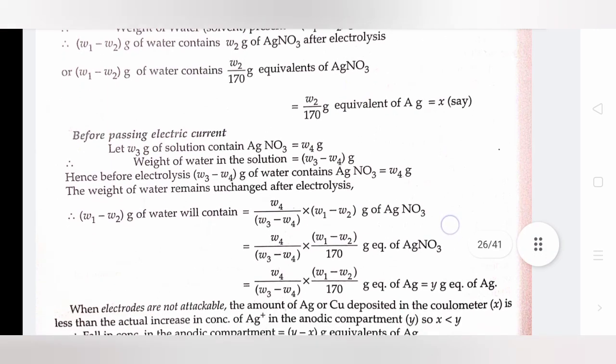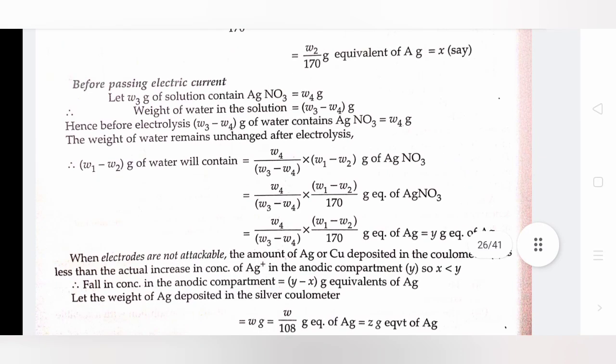Say, before passing electric current, let W3 gram of solution contain AgNO3 equal to W4 gram. Weight of water in the solution equals W3 minus W4 gram. Hence, before electrolysis, W3 minus W4 gram of water contains W4 gram of AgNO3. The weight of water remains unchanged after electrolysis. W1 minus W2 gram of water will contain W4 divided by W3 minus W4, multiplied by W1 minus W2 gram of AgNO3.